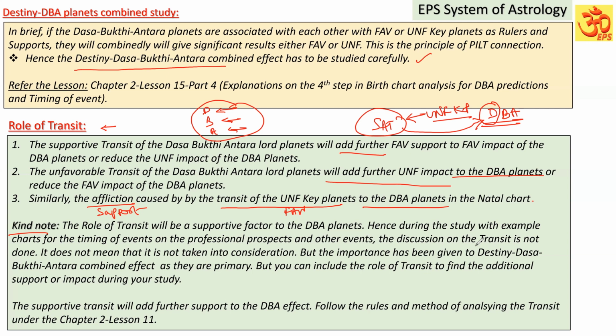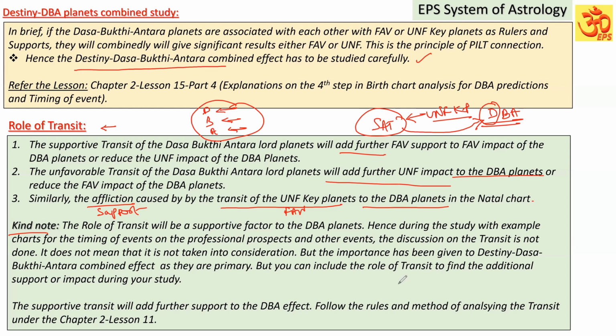But whereas for the professional prospects and other events, they are all going to be regular events. So there I would not have discussed the role of transit, because the supportive transit can last many days, but all the time the native will not get the significant favorable result. It is only based on the Dasa Bhukti Antara Sukshma periods. That is the source. Based on that the native is going to experience. But the transit can further increase or reduce the favorable or unfavorable impact, as I discussed.